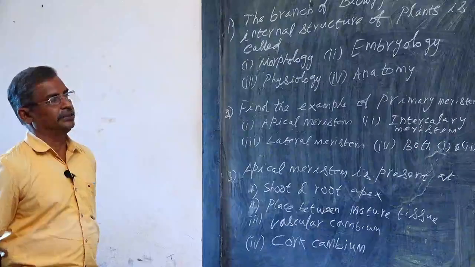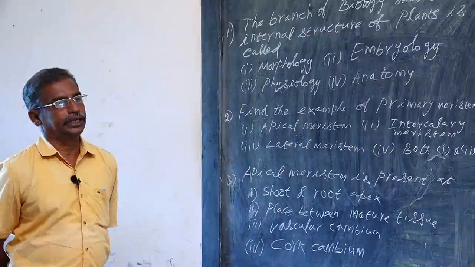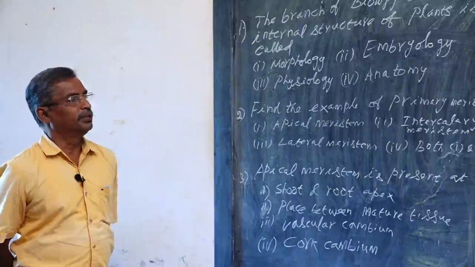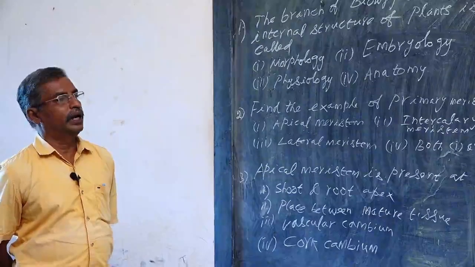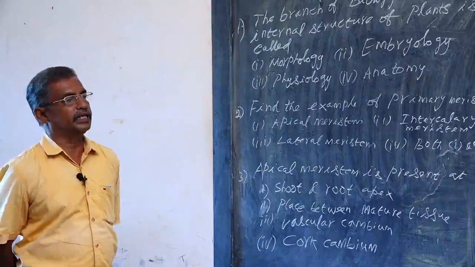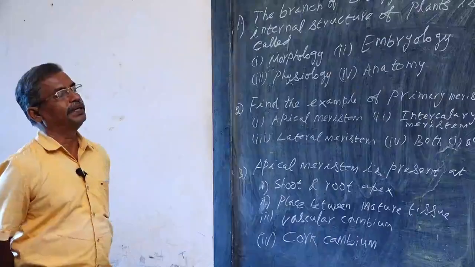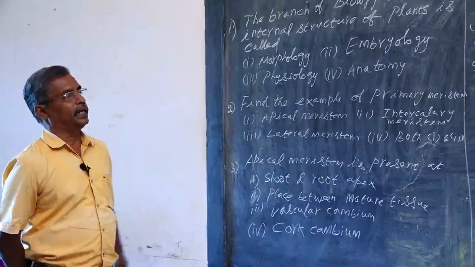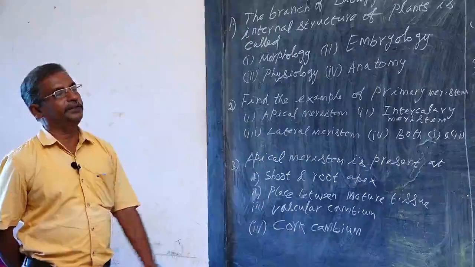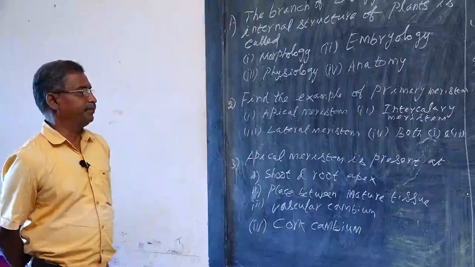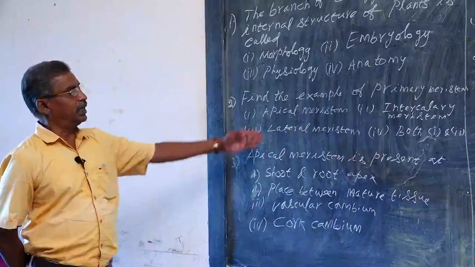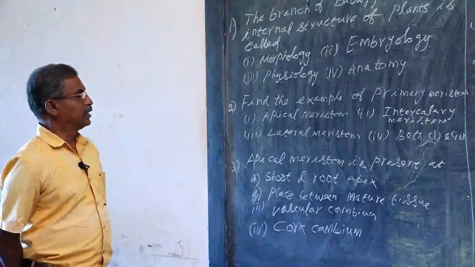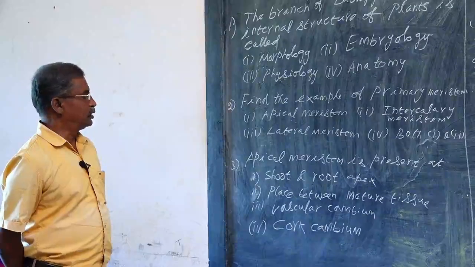The differentiated cells undergo de-differentiation. The permanent cells are again modified into meristematic cells such as cork cambium or interfascicular cambium or vascular cambium to produce secondary xylem, secondary phloem, and periderm. Periderm is a secondary protective layer of a dicot stem, which comes under lateral meristem. Lateral meristem is responsible for the girth or diameter of the plant, which occurs in the lateral stage. So it comes under secondary meristem. So the fourth option is correct, both 1 and 2.